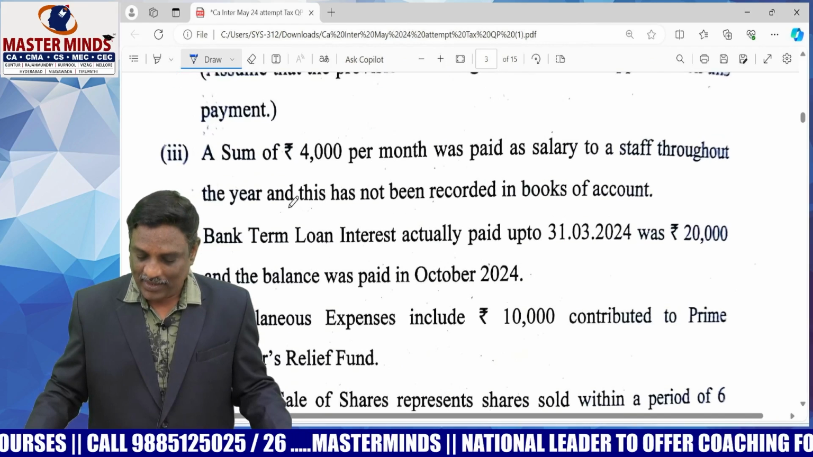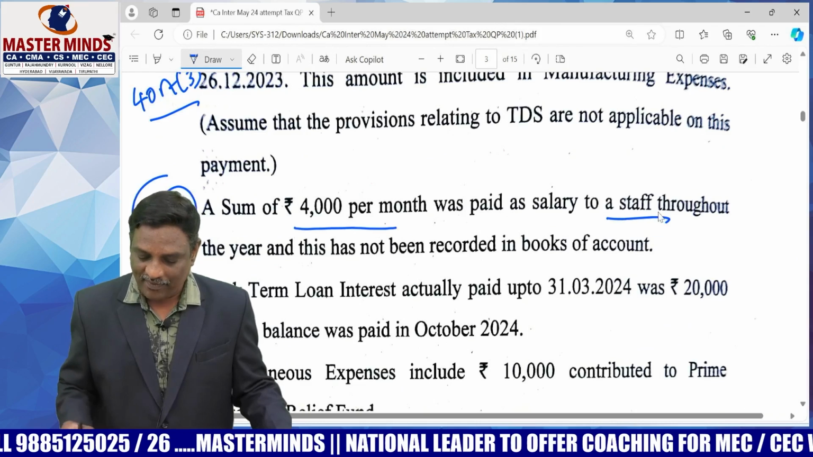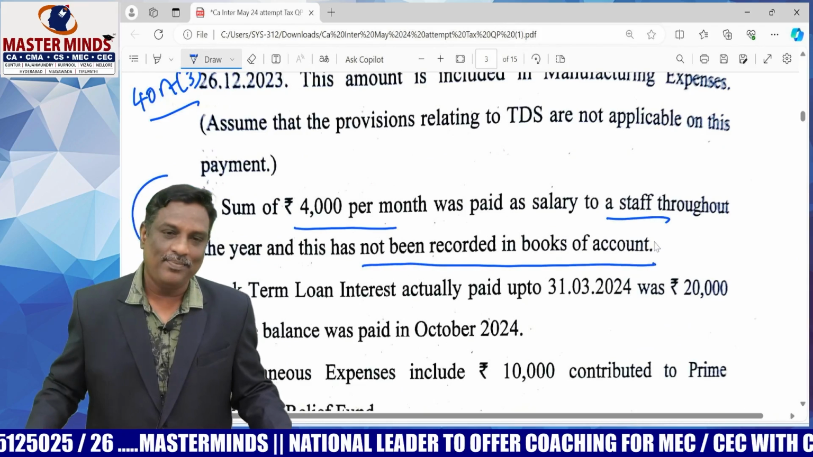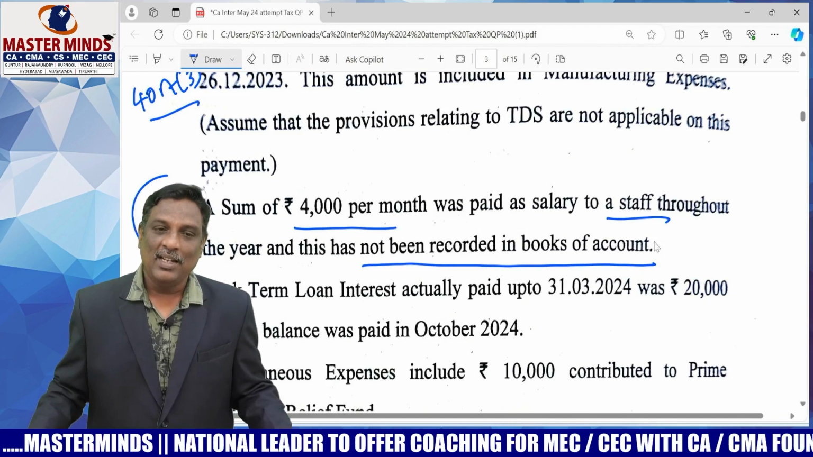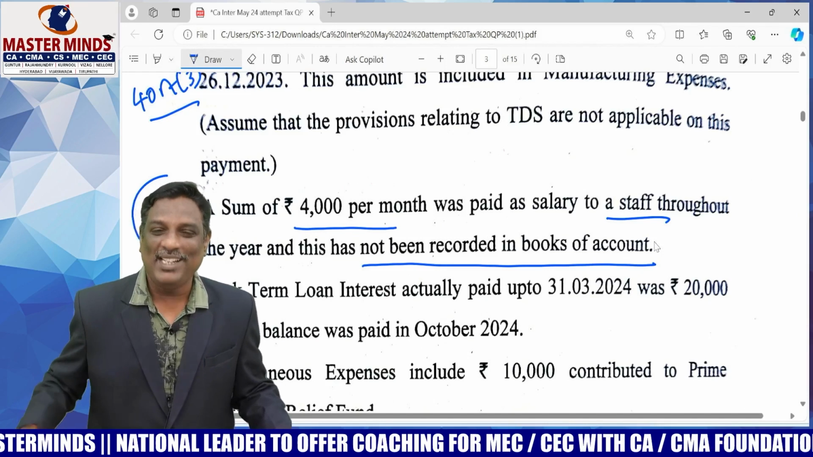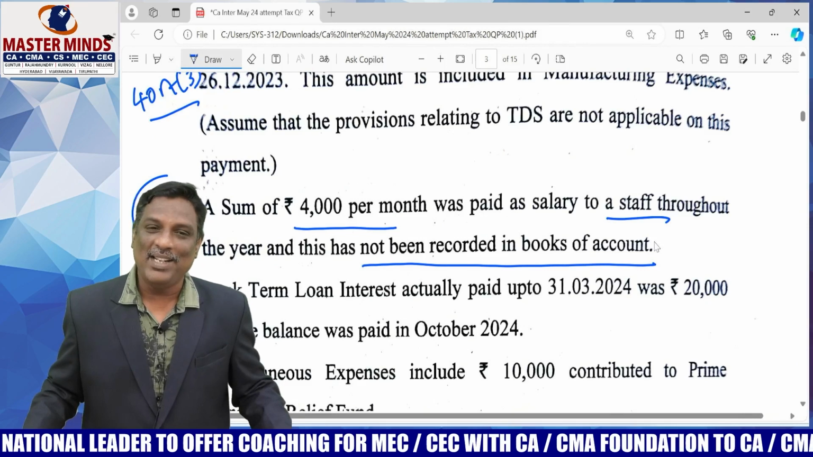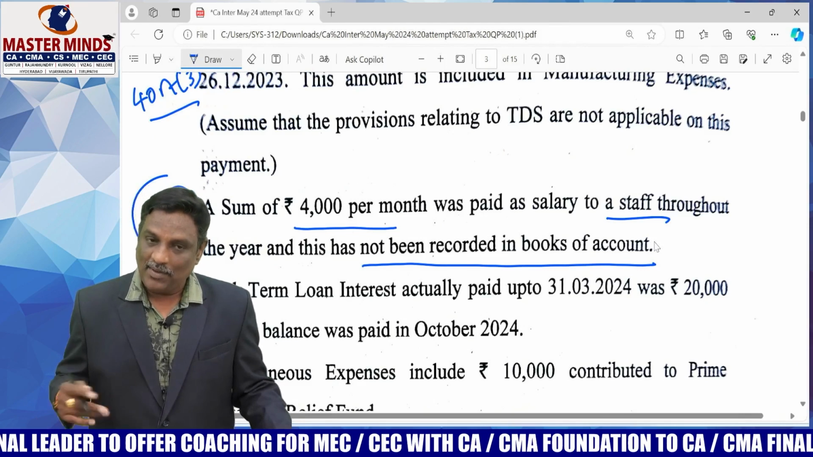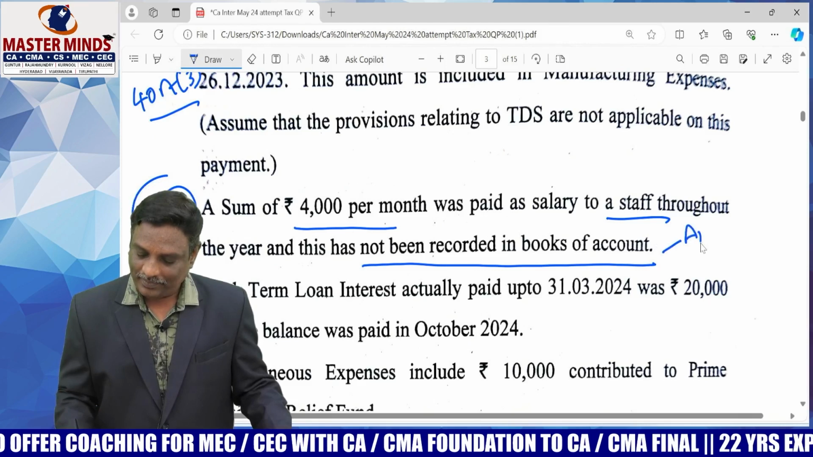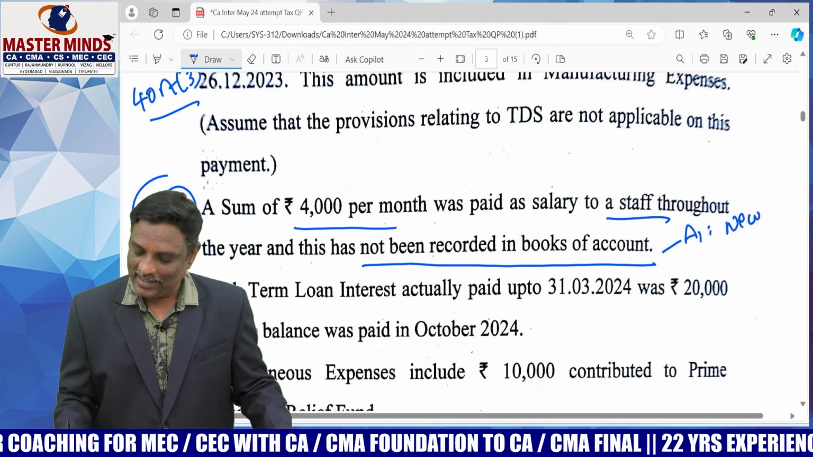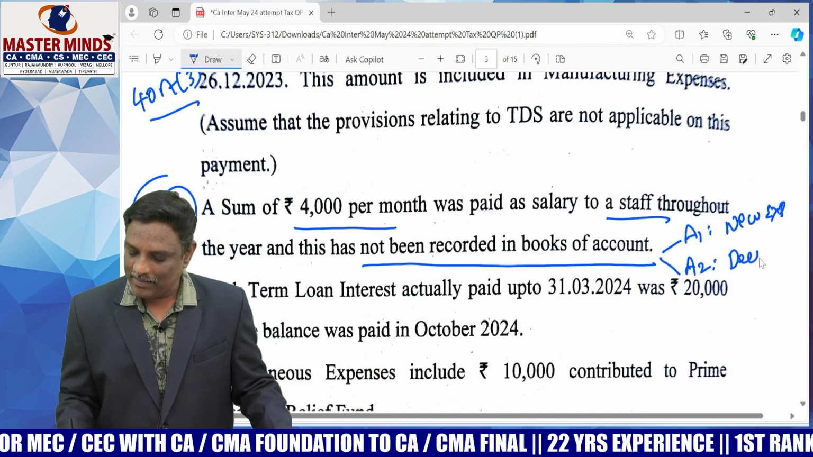Next one is an omission of expenditure, 4,000 per month paid to a staff member which is not recorded in the books of accounts. Actually, this has two alternative methods. One is that it is now recorded as new expenditure. Another alternative is that this amount is treated as deemed income. You can follow any of these alternatives. Alternative 1, recorded as new expenditure. Alternative 2, treated as deemed income.